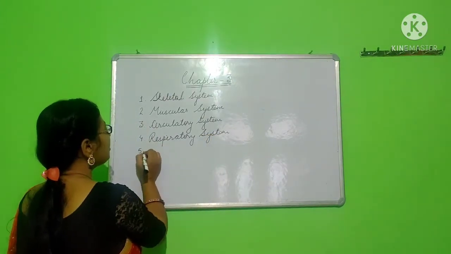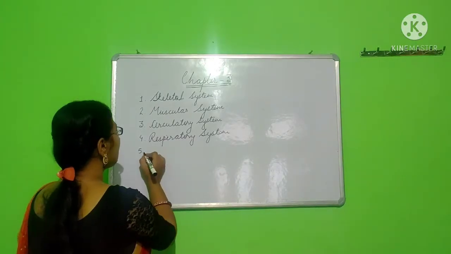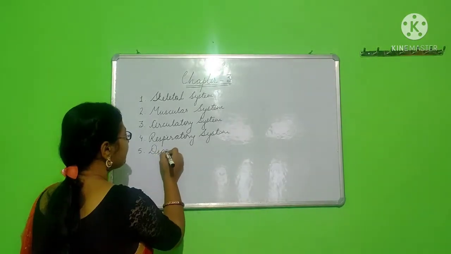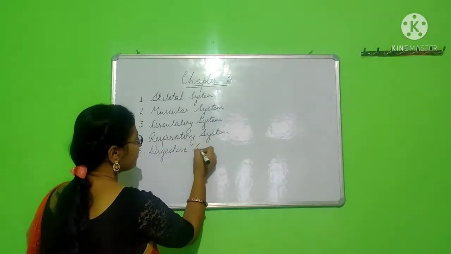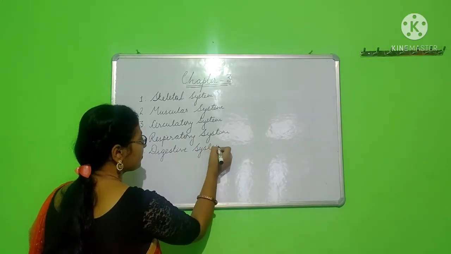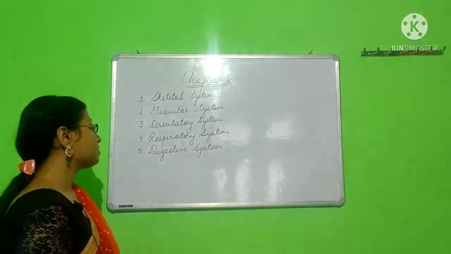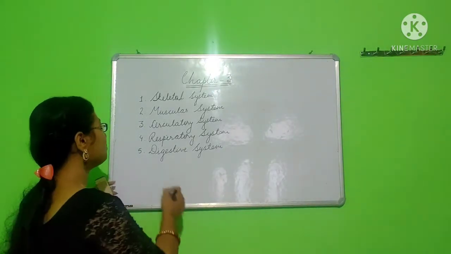It comprises the human respiration and respiratory organs. Digestive system. The digestive system is one of the vital systems of our body because it helps with food digestion and nutrition.